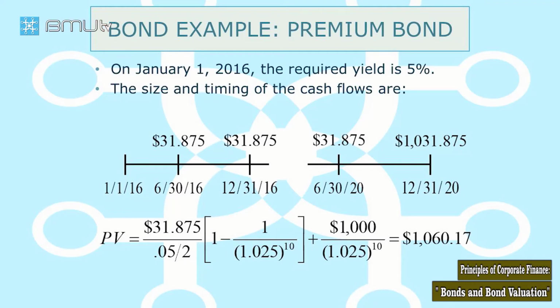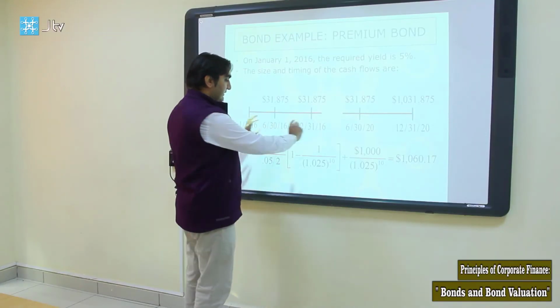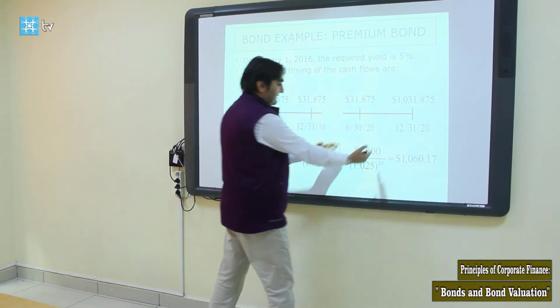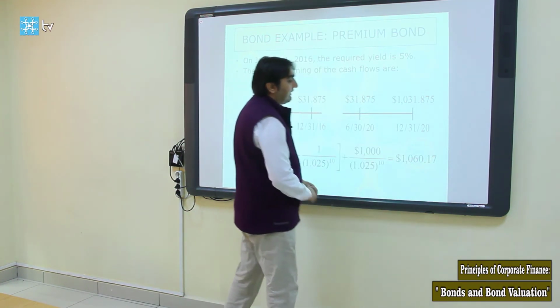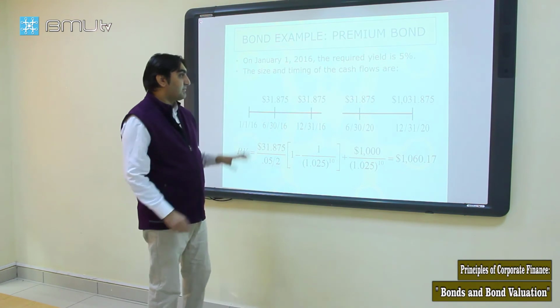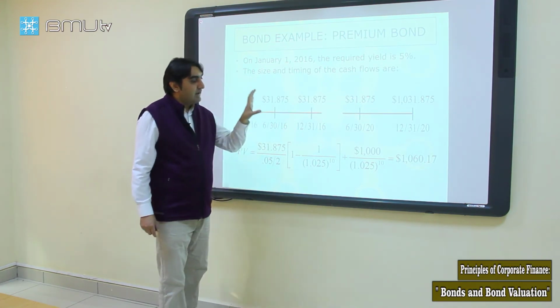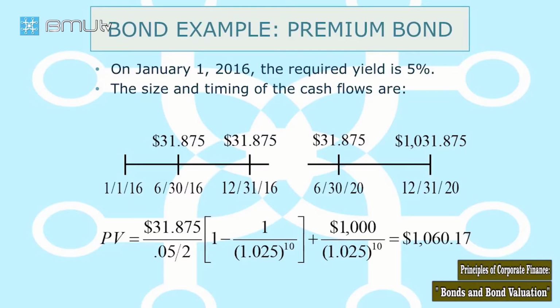We discount at 2.5%, half of this percent, and calculate the present value of the annuity plus the present value of the lump sum face value. We get $1,060.17. The price of this bond is $1,060.17 at a 5% market rate. As we see, this $1,060 is higher than face value.